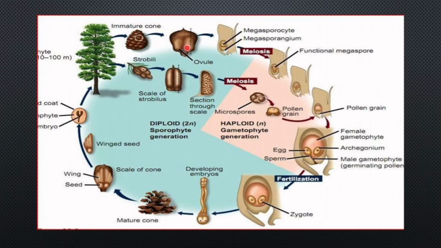Within the ovule, there are megaspore mother cells which undergo meiotic division to form megaspores.